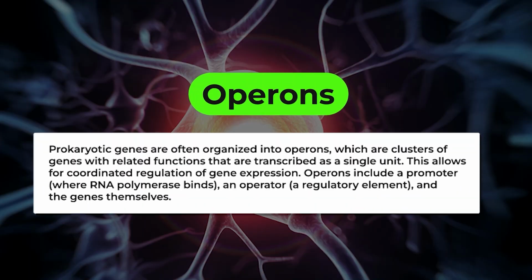Next is regulation. Talking about the regulation of gene expression in prokaryotes, it is regulated by operons. One example is the lac operon, or lactose operon. What is the operon system? Prokaryotic genes are often organized into operons, which are clusters of genes with related functions that are transcribed as a single unit. This allows for the coordinated regulation of gene expression. The operon includes a promoter, where the RNA polymerase binds, an operator, a regulatory element, and the gene cluster, the genes themselves. So this is the operon system used for the regulation of gene expression in prokaryotes.